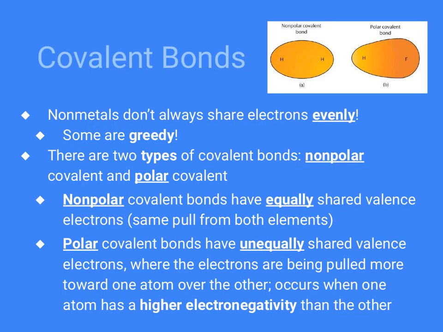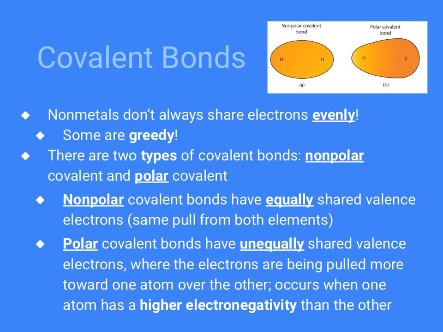So, as I already mentioned, sometimes atoms just don't play fair. They don't. Covalent bonds are overall a great example of that, because they don't want to make one of them happy. They both want to be happy, so they fight over the electrons, but sometimes one of them's a little stronger. And so it is possible, you've probably seen it before, in a horribly unbalanced fight that one of them overpowers the other. And that's what you see in some covalent bonds. Some nonmetals are very greedy.